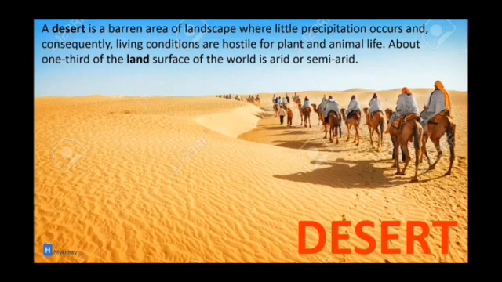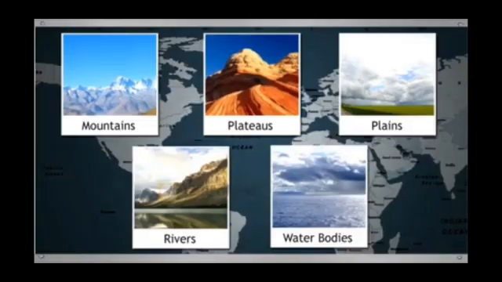Desert, a desert is a barren area of landscape where little precipitation occurs and consequently living conditions are hostile for plant and animal life. About one third of the land surface of the world is arid or semi-arid. These are the landforms and water bodies.